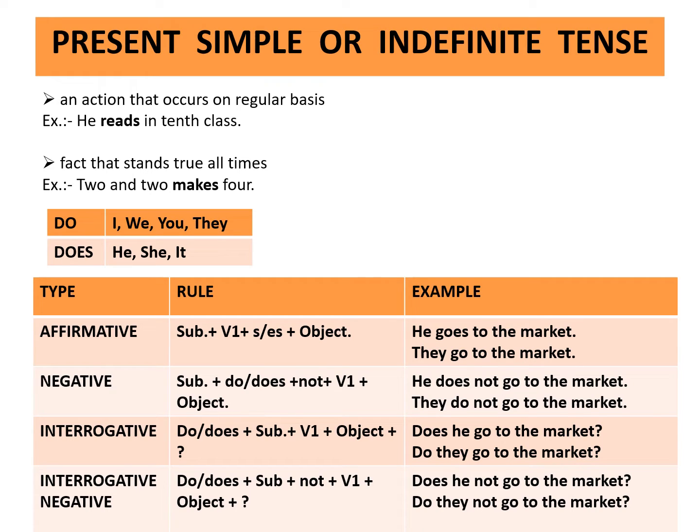Question mark. Interrogative negative in which question mark and not both are used. Rule is do or does plus subject plus not plus first form of the verb plus object plus question mark. Example, does he not go to the market? Question mark. Do they not go to the market?